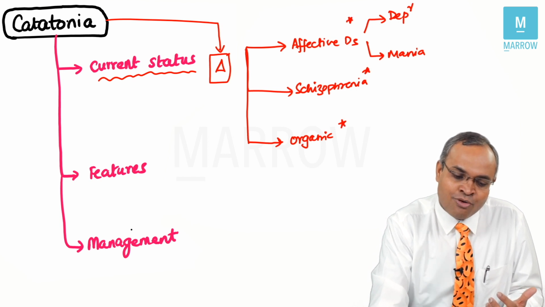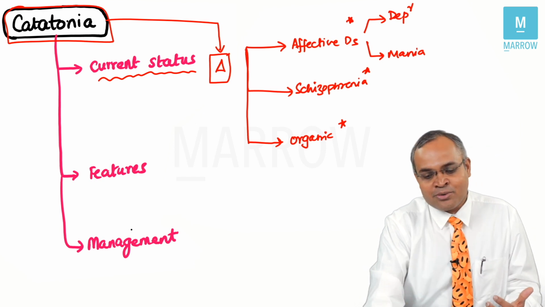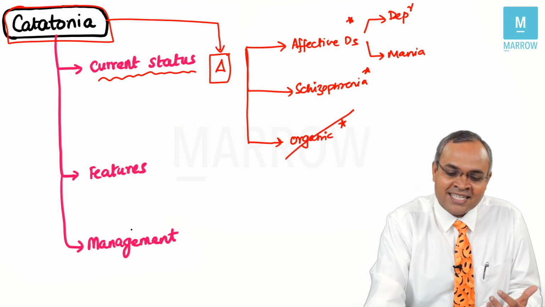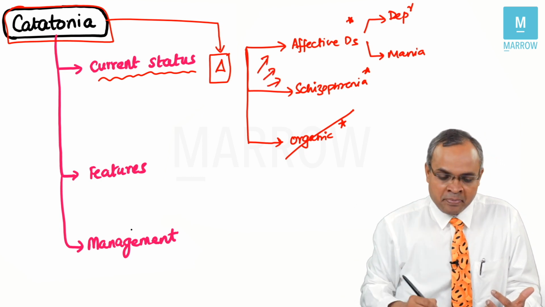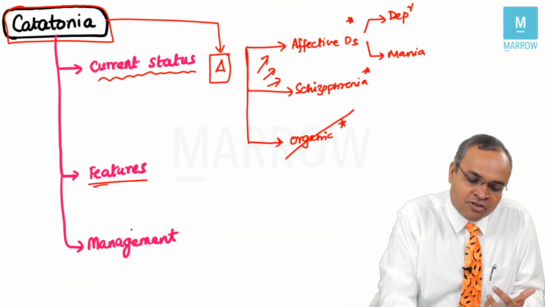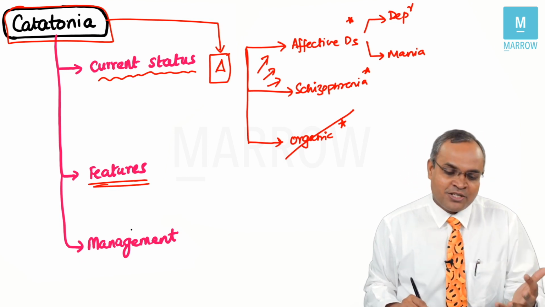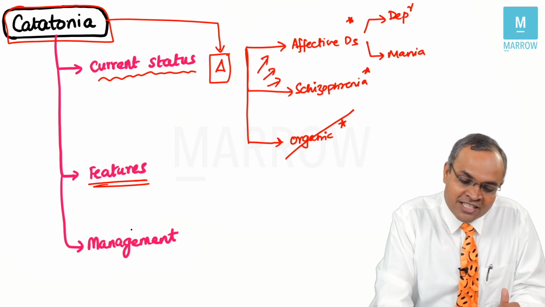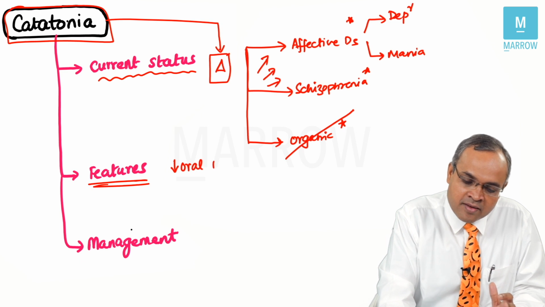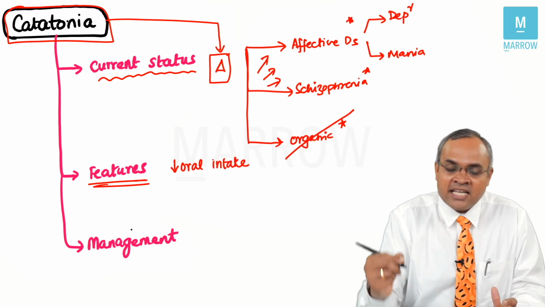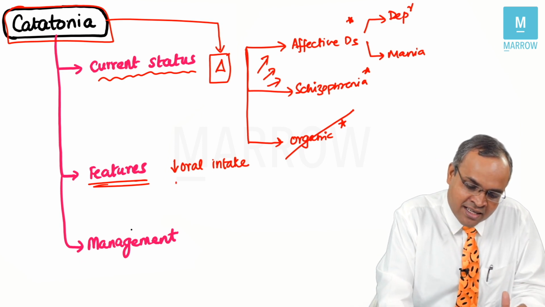So anybody who comes with catatonia now gets a separate diagnosis of catatonia. You always rule out organic conditions. Then you try to see whether it is any of the psychiatric conditions and treat them. Understood? What are the features you should look for to say catatonia is there? There are many features. Some of the important features which a lot of people miss is decreased oral intake. A simple feature of decreased oral intake is an important feature of catatonia.